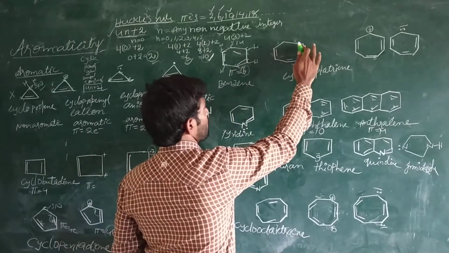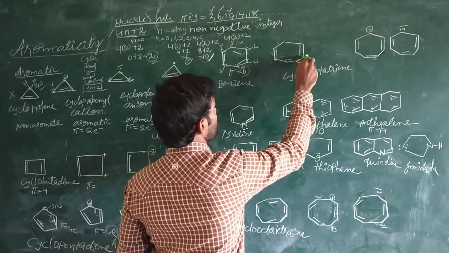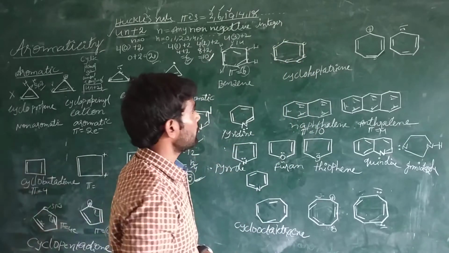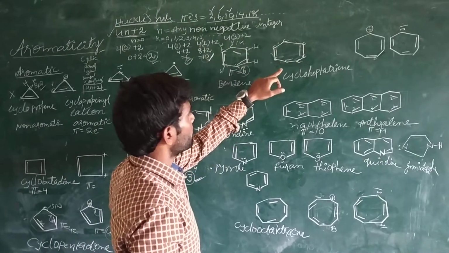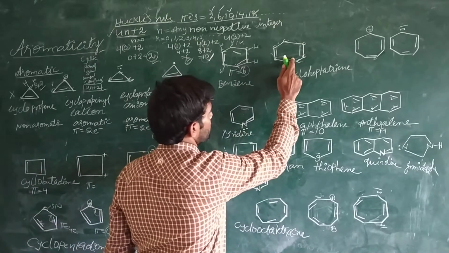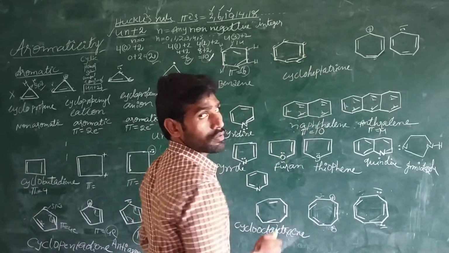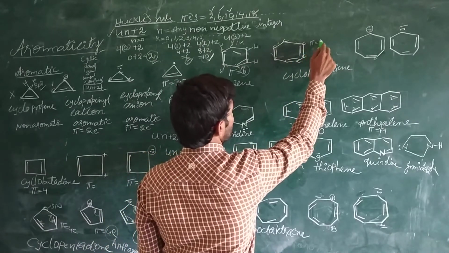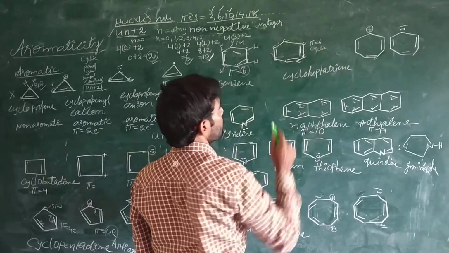See here, how many carbons are there? Total 1, 2, 3, 4, 5, 6, 7 carbons are there. Of course, it is a cyclical structure. But here, how many pi electrons are there? Total 6 pi electrons. It is a cyclical structure, of course, but